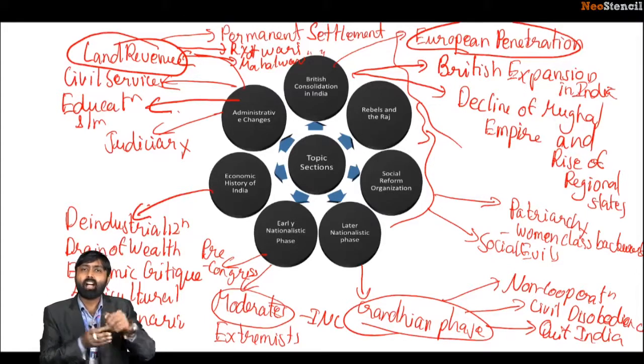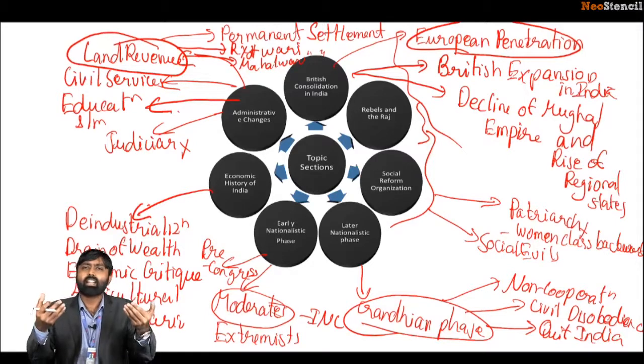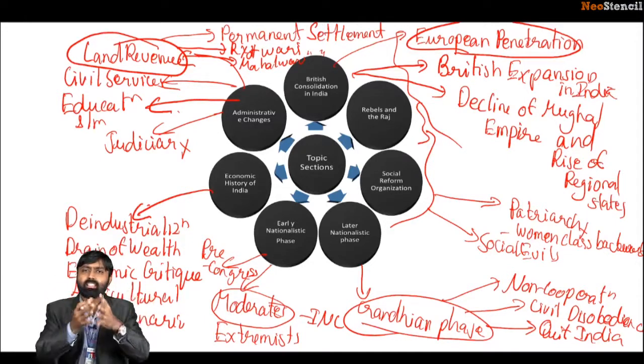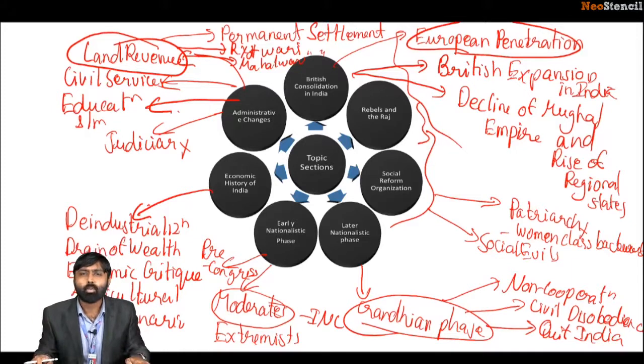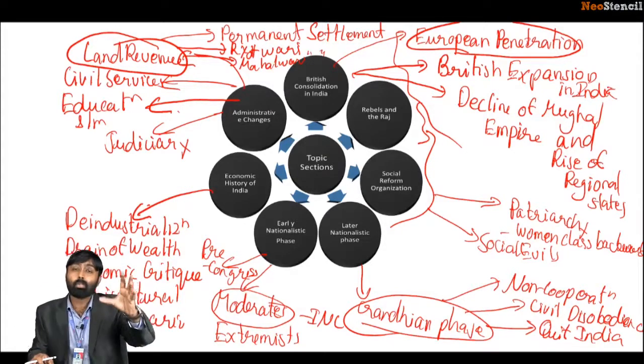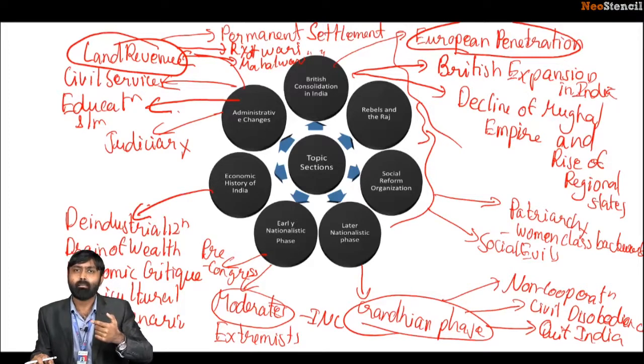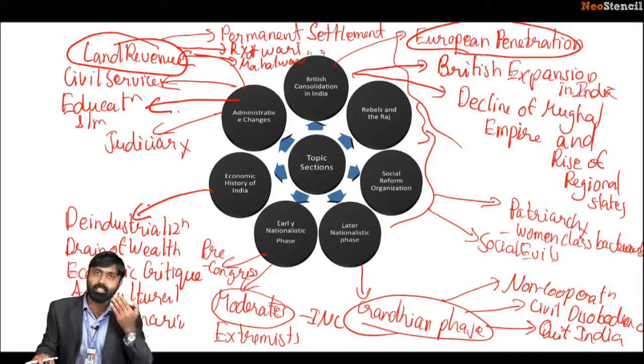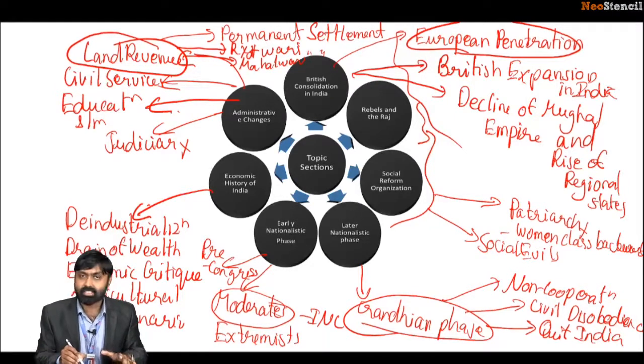See, even when the British started extending their administrative systems into the country, a lot of classes felt disenchanted. Many of them decided to oppose this measure, and thus there were lots of rebellions. This cannot be considered part of the national movement because they did not originate out of a feeling of nationhood, but rather due to some regional resentment. So you must classify that separately. That's why we put that section together: rebels and the Raj, civil rebellions.